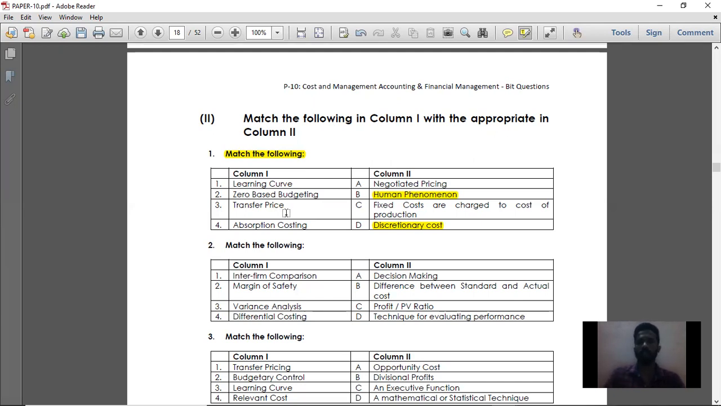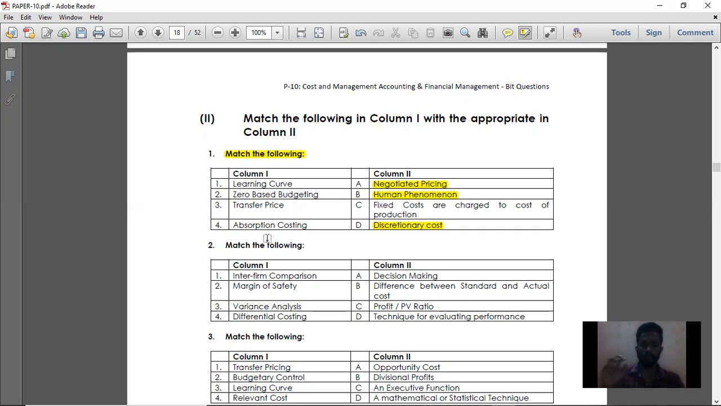Transfer price can be of the following types. It can be fixed based on the marginal cost, or based on the market price of that particular product which has been transferred internally, or also based on negotiated pricing. So that is going to be the answer for question number 3. Then last, absorption costing. What is meant by absorption costing?